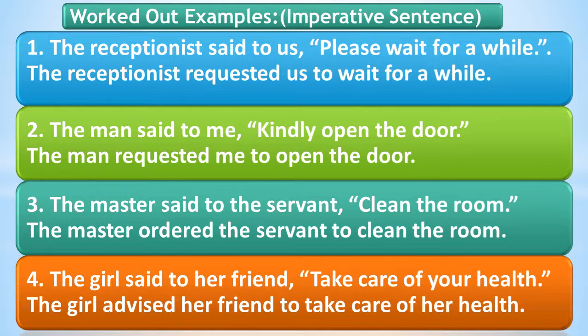And one minor change from assertive sentence is that in imperative sentence the conjunction that we use is to. Remember, in assertive sentence we used that, but in imperative sentence we use to. And after that you don't have to bother about change of tense, you just write the sentence as it is. So your answer will be, the receptionist requested us to wait for a while.